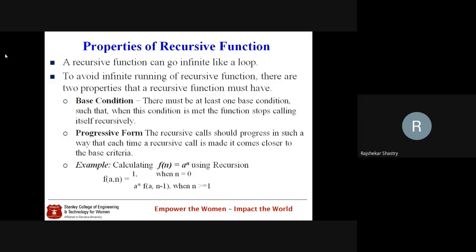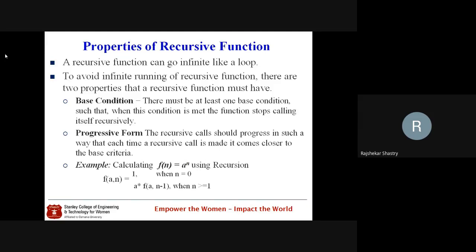There are many others. For example, factorial we can convert into a recursion. The power function we can write as a recursion, and the Fibonacci series is by default in recursive form. Likewise, if you think properly and have a base case, then all the loop-oriented programs can be converted into recursive functions. So this is the concept of recursion.